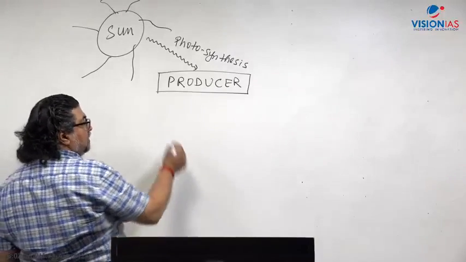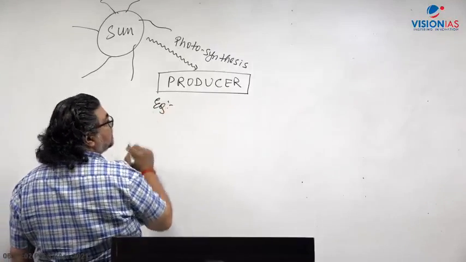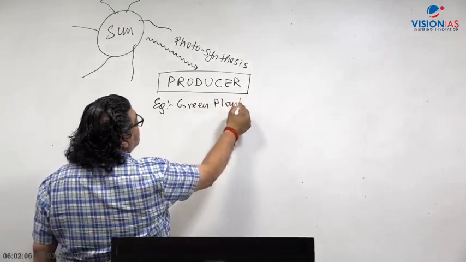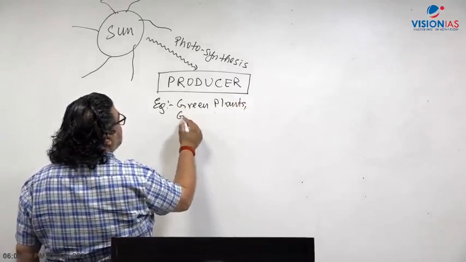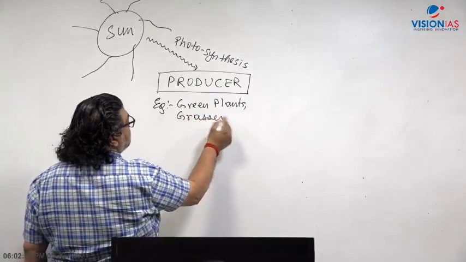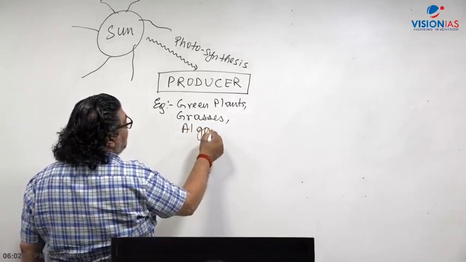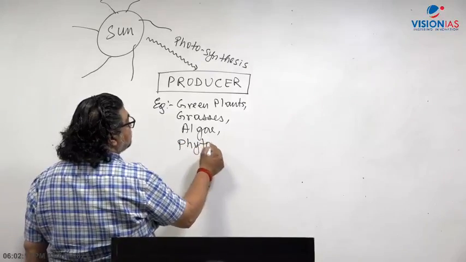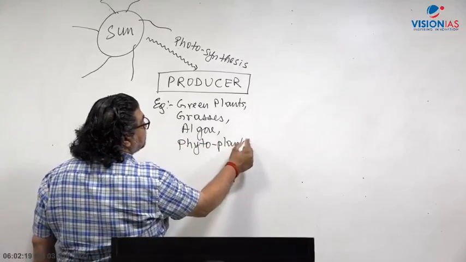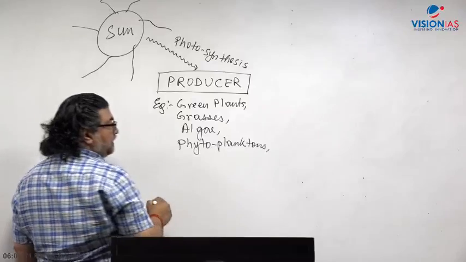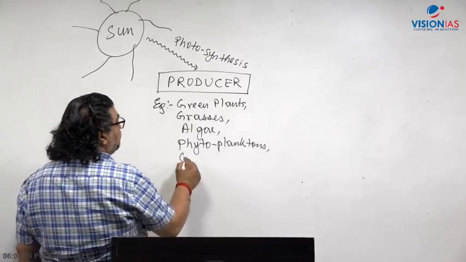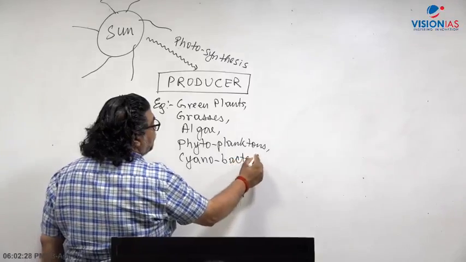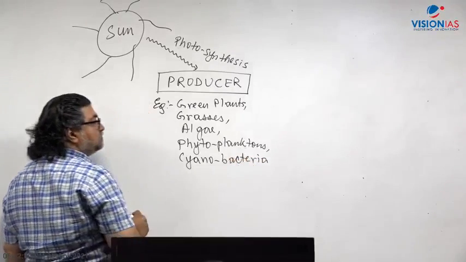What are examples of producers? Green plants, grasses, algae, then phytoplanktons, diatoms for example, and cyanobacteria, which are called blue-green algae.